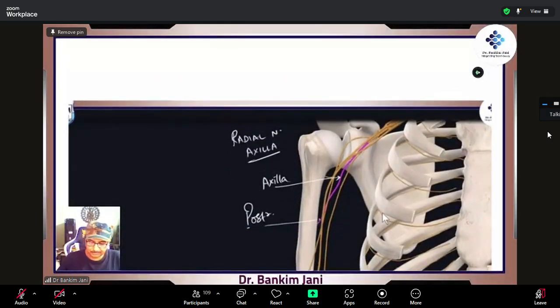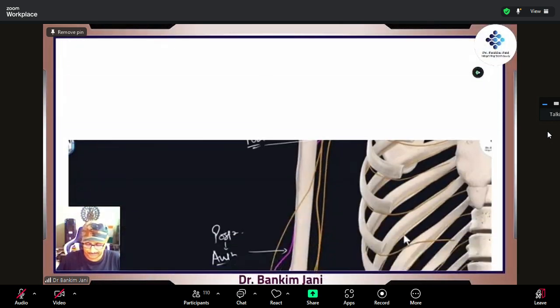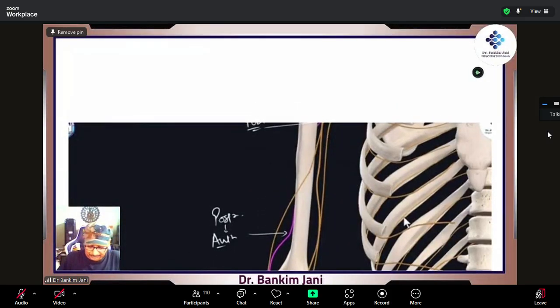So here it is in the axilla. This is how the radial goes, and then from the axilla, it goes posteriorly. As it goes posteriorly, it is associated with which artery? Profunda. And it will go into the radial group. That's right. Now here it is. We are just tracing that radial nerve only. Again, this is the anterior view.